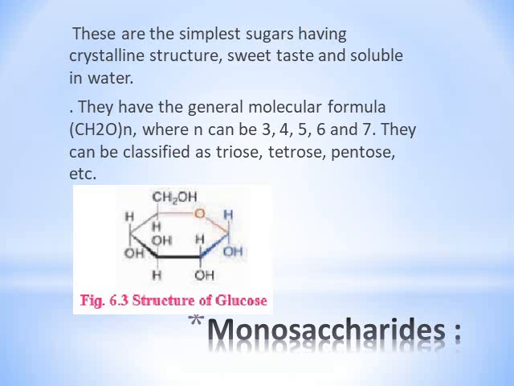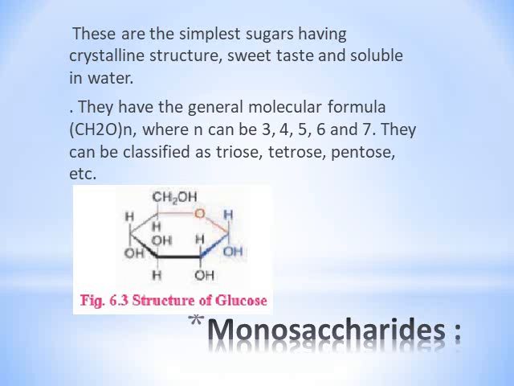Due to the presence of free aldehyde group. In this diagram, the structure of glucose is shown. You see the aldehyde group, that is the CHO group, here. As a free aldehyde or ketone group is found, these sugars reduce Benedict's reagent, converting cupric ions to cuprous ions, and a brick red precipitate is obtained. Since they are capable of transferring hydrogen electrons to other compounds, the process is called reduction.